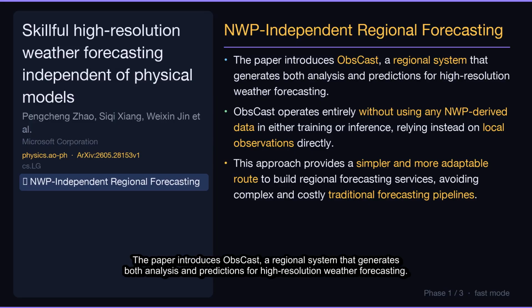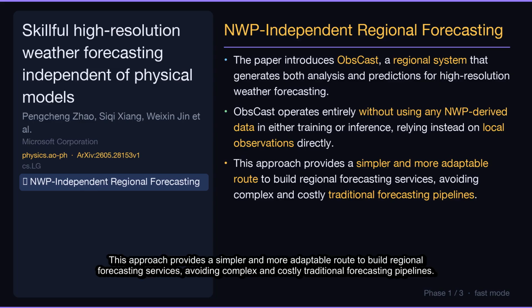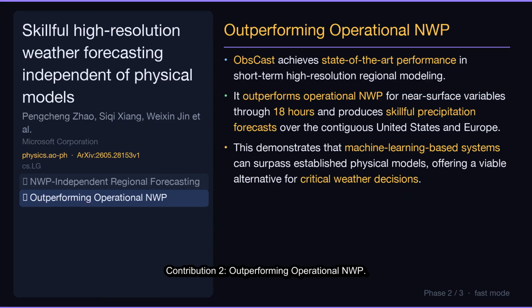The paper introduces OBS-CAST, a regional system that generates both analysis and predictions for high-resolution weather forecasting. OBS-CAST operates entirely without using any NWP-derived data in either training or inference, relying instead on local observations directly. This approach provides a simpler and more adaptable route to build regional forecasting services, avoiding complex and costly traditional forecasting pipelines.